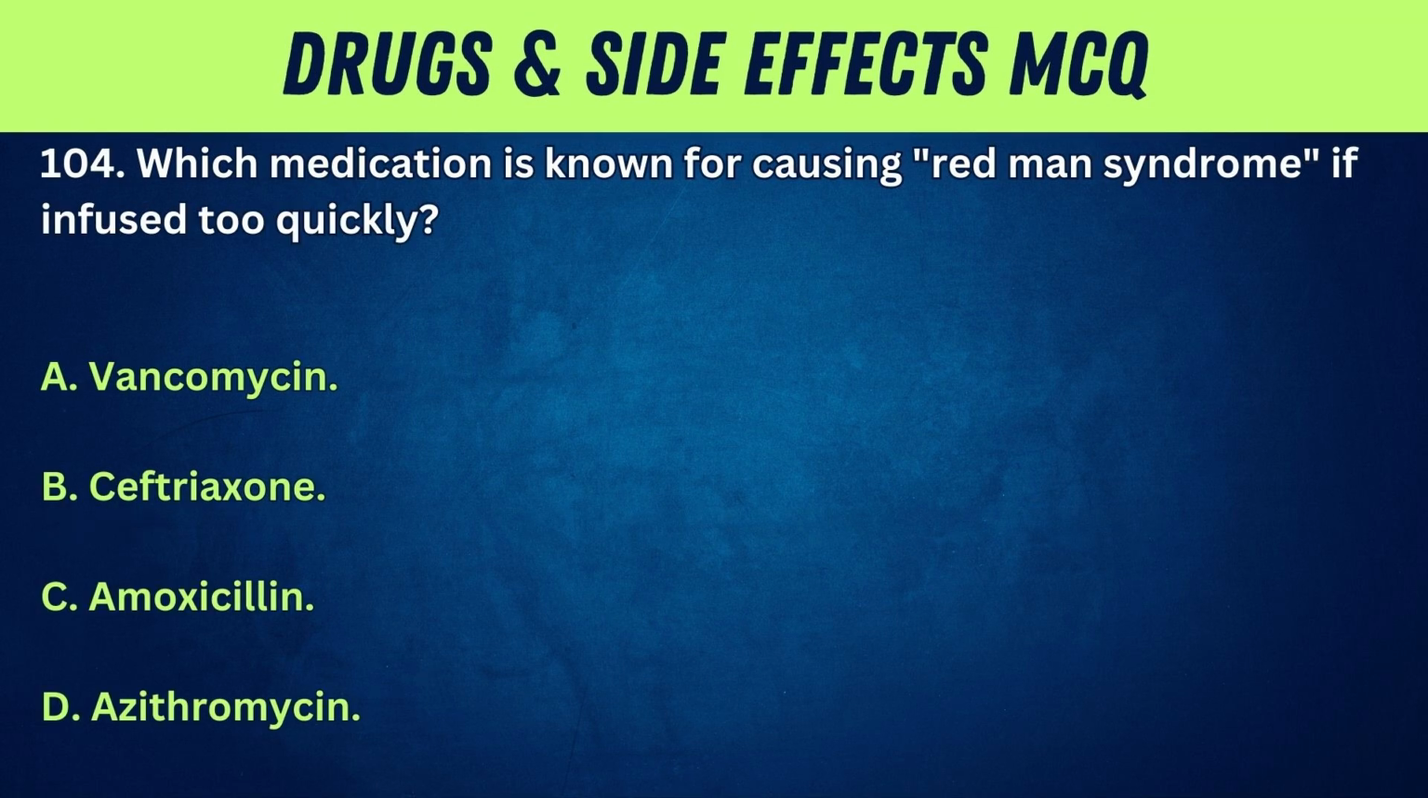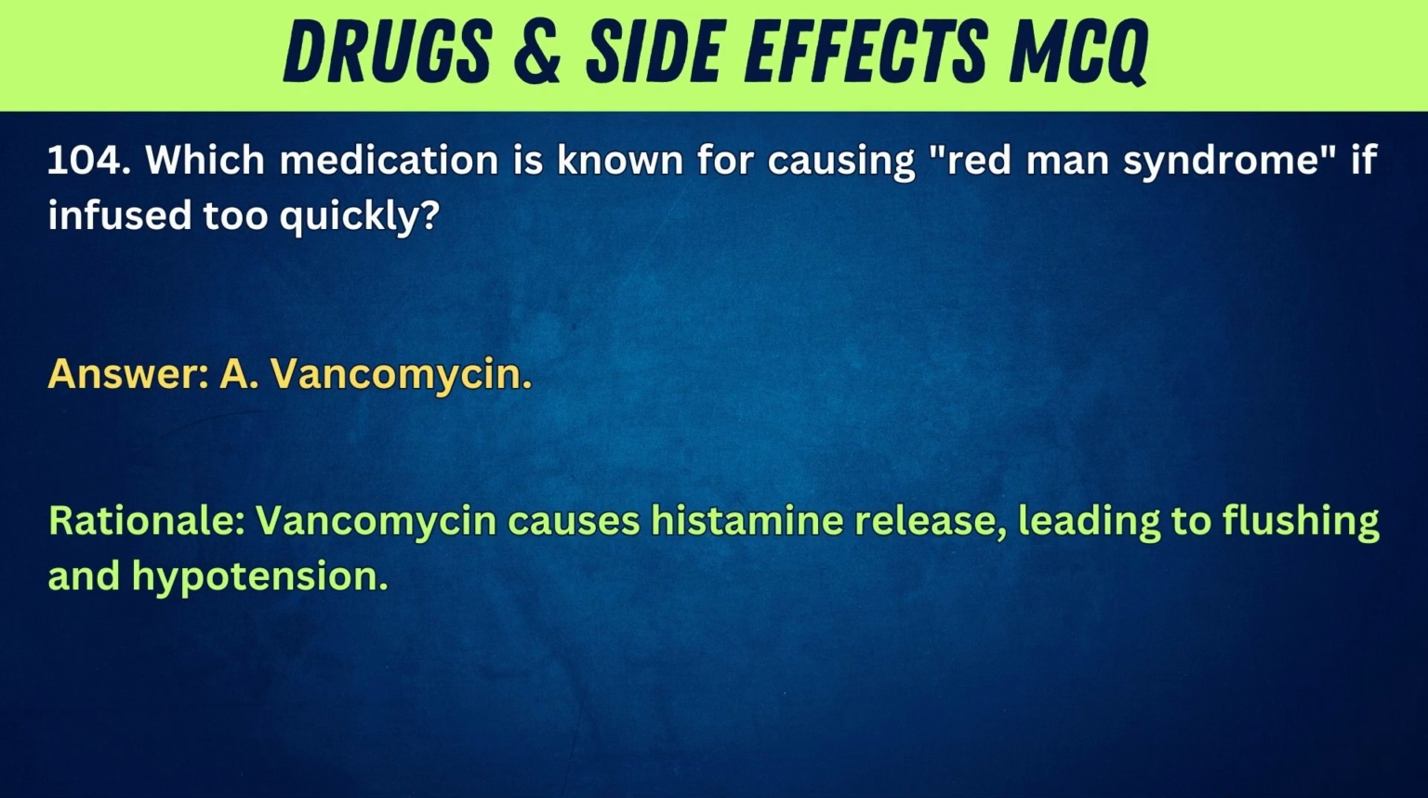104. Which medication is known for causing red man syndrome if infused too quickly? A. Vancomycin. B. Ceftriaxone. C. Amoxicillin. D. Azithromycin. Answer: A. Vancomycin. Rationale: Vancomycin causes histamine release, leading to flushing and hypotension.